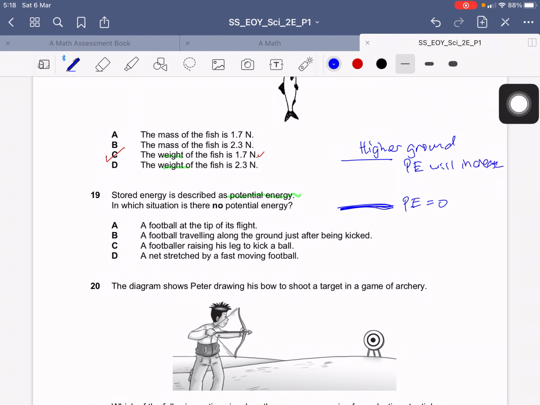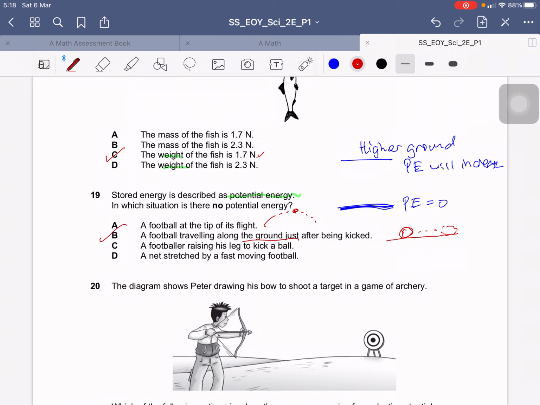So over here, if you look at the first option, football at the tip of its flight, of course, is going upwards, right? There's an increase. So this one, there is potential energy involved. Football traveling along the ground after being kicked. So if it's staying on the ground, it goes along the same level. So there's no change in the height. That means there's no PE involved. So answer will be B.